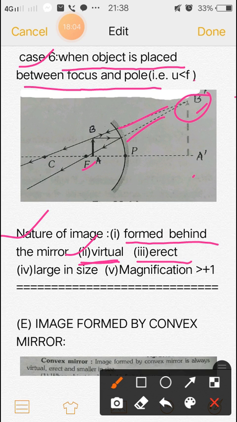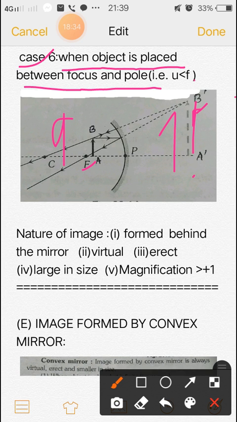And this is erect. Erect means the opposite of inverted. You see the head of the object is upward, and the head of the image is also upward. The heads of both object and image are upward. So this is an erect image and larger in size.